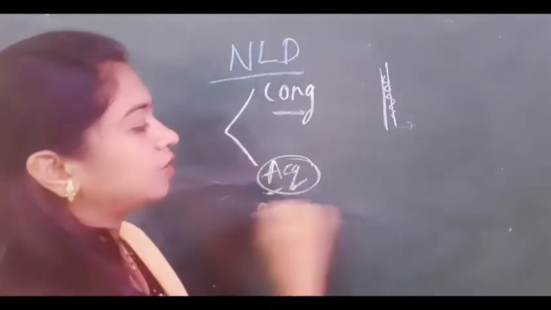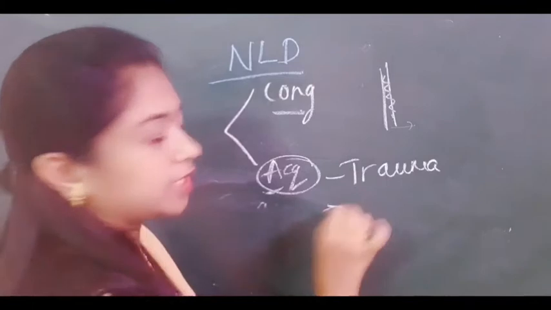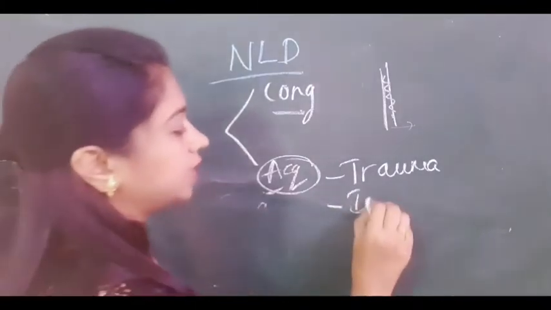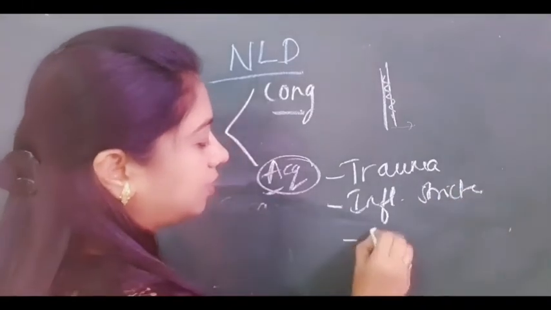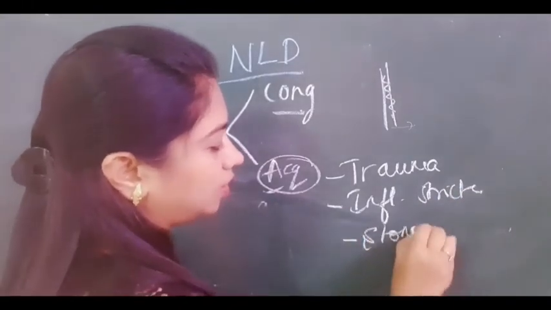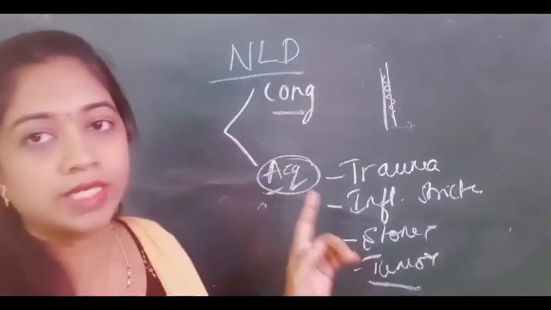Whereas in acquired causes, again we have trauma leading to damage to the nasolacrimal duct, inflammation of the nasolacrimal duct, stricture formation in the NLD, or stones, or even tumors in the NLD. So these are the causes for nasolacrimal duct obstruction.